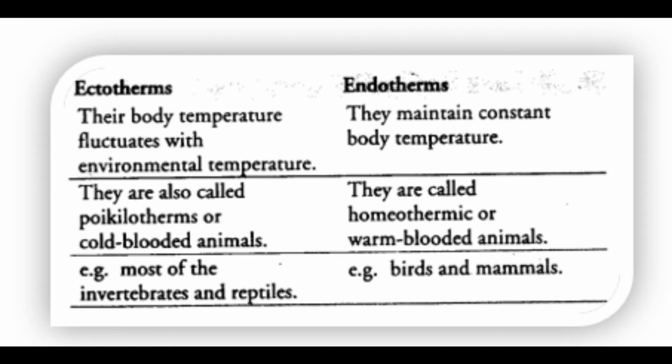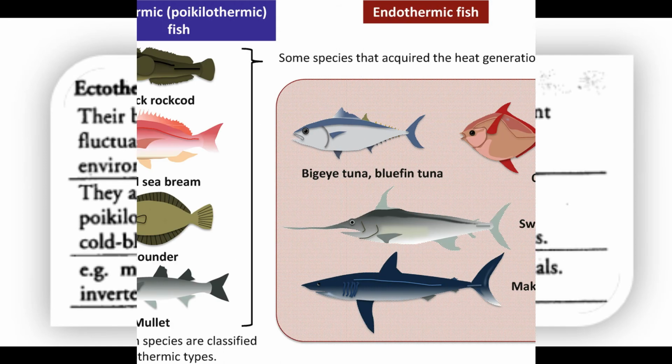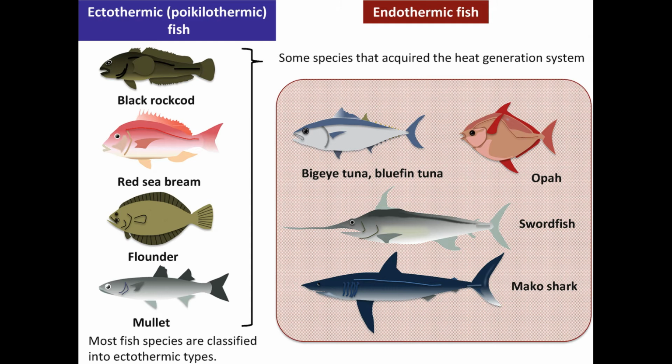All mammals and birds are endotherms, but there are also some species of fish that are endotherms. Endotherms produce heat by metabolic reactions, and when it gets excessively cold, they shiver to produce heat, as you may have felt also in extreme winter. This is your muscles contracting and producing heat.